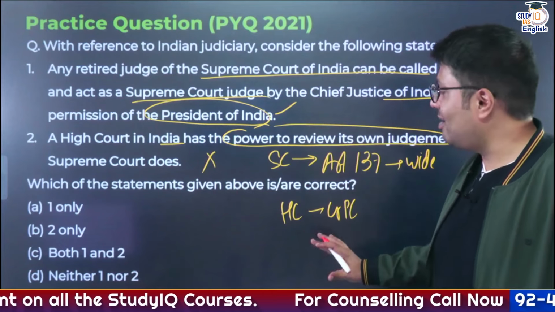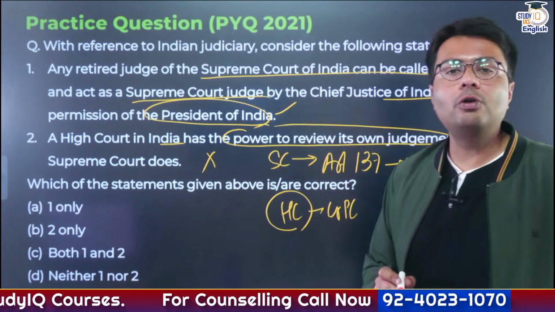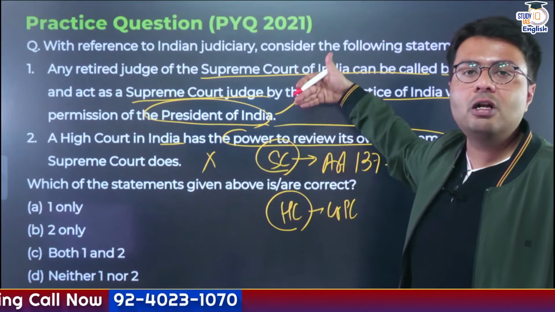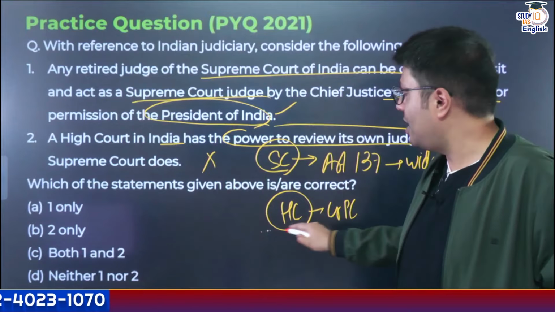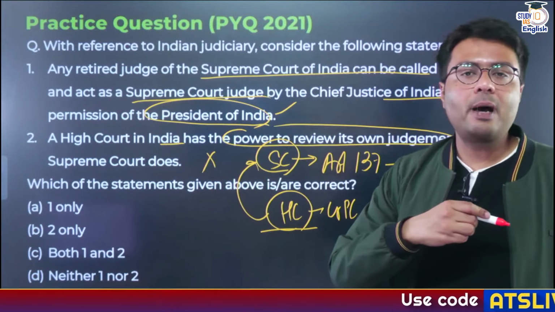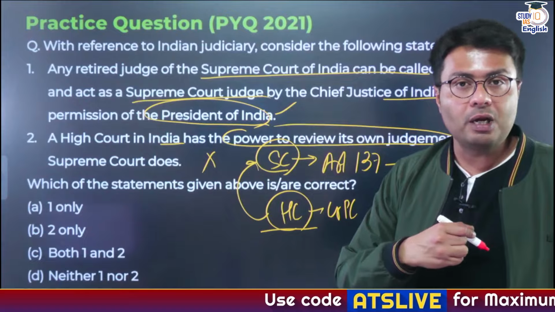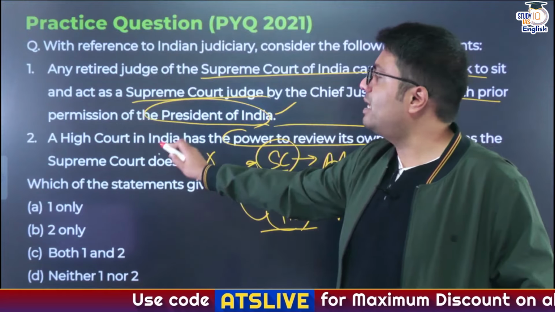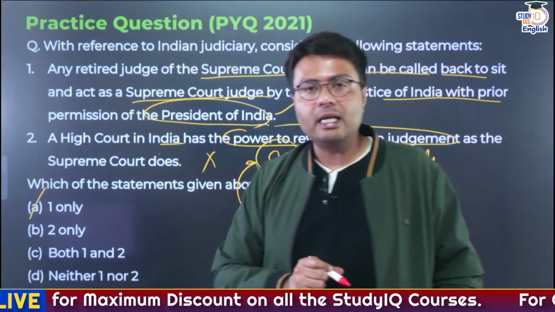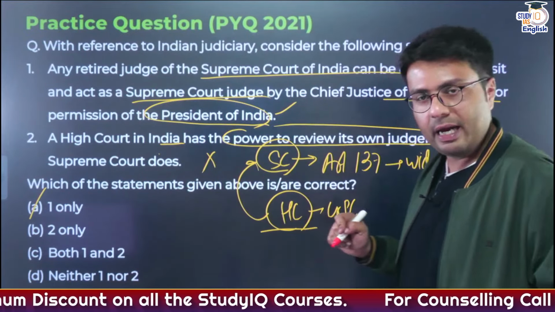So a High Court does not have the power to review its own judgment as the Supreme Court does, because there is no judicial authority above the Supreme Court. If there were an error in a High Court judgment, it can theoretically be rectified when the matter goes to the Supreme Court. So the second statement would be incorrect, and from this discussion, option A is your right answer.